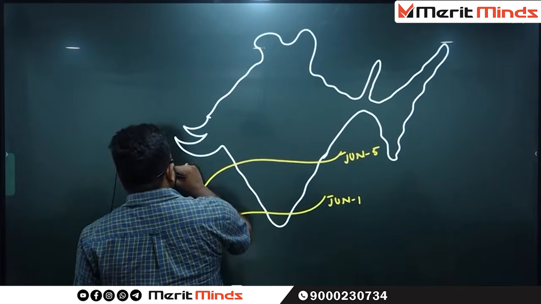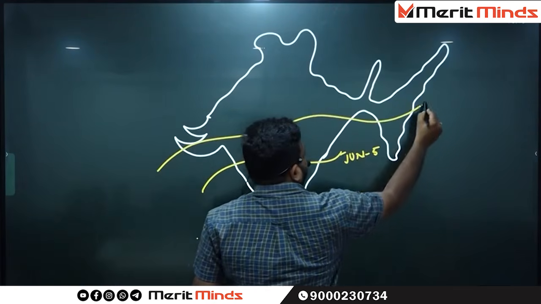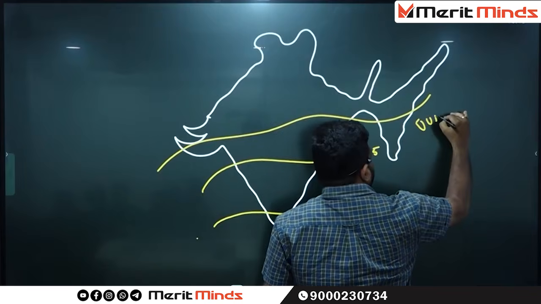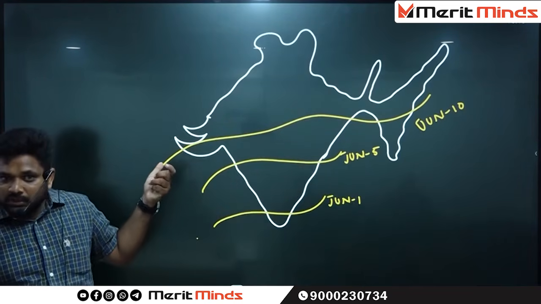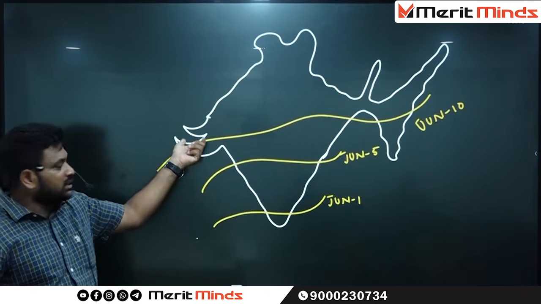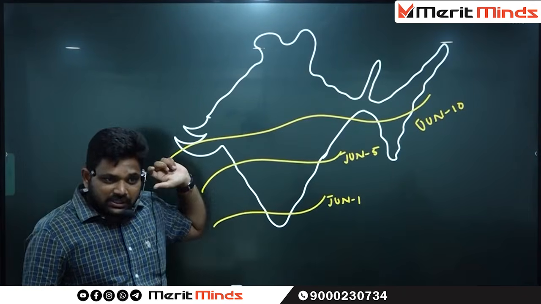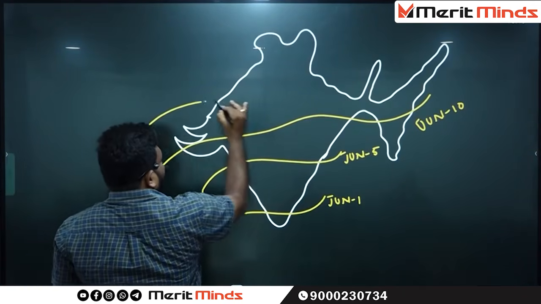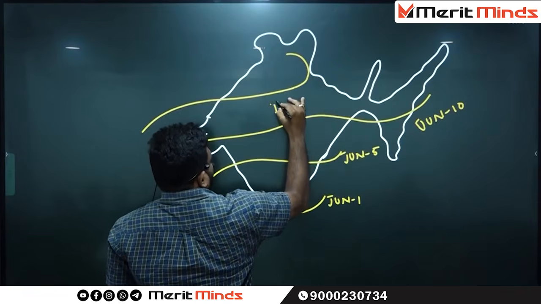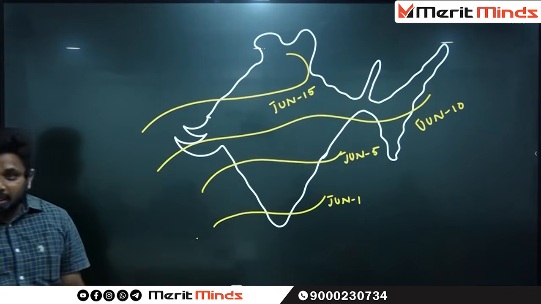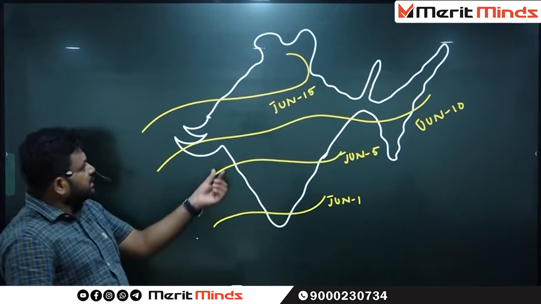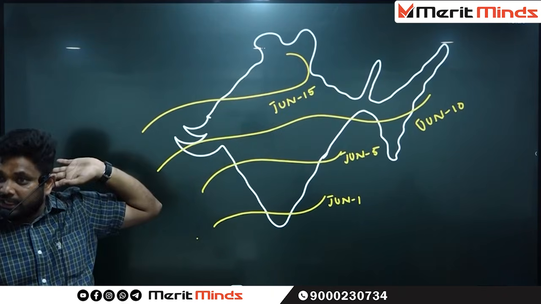By June 10th, it reaches central India, especially Gujarat and Madhya Pradesh. By June 15th, it reaches the entire northern part of India.